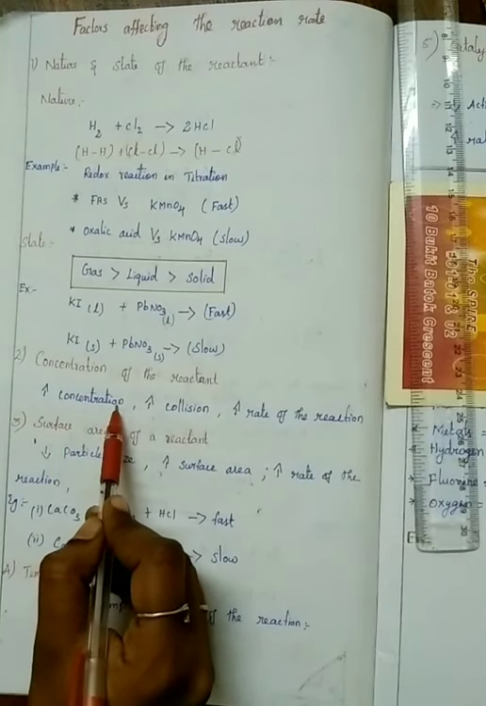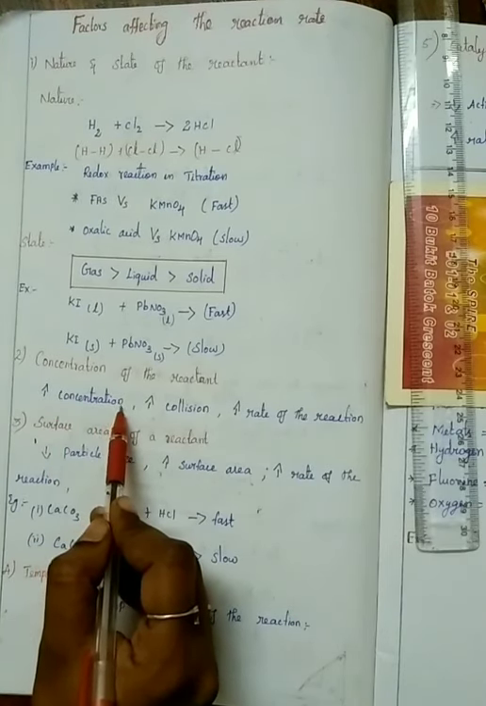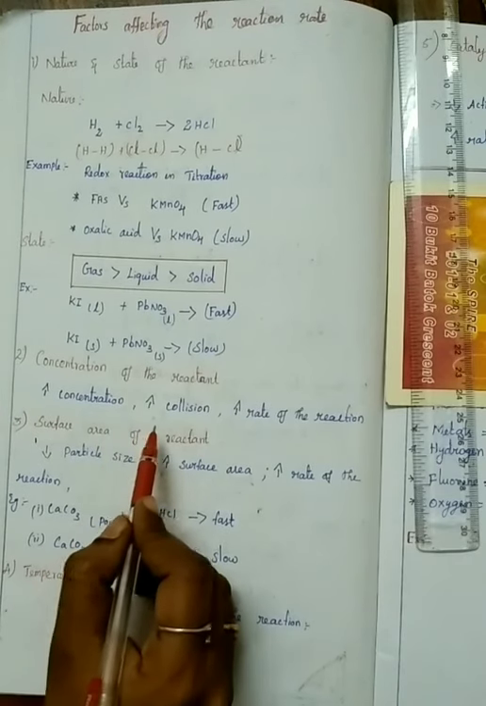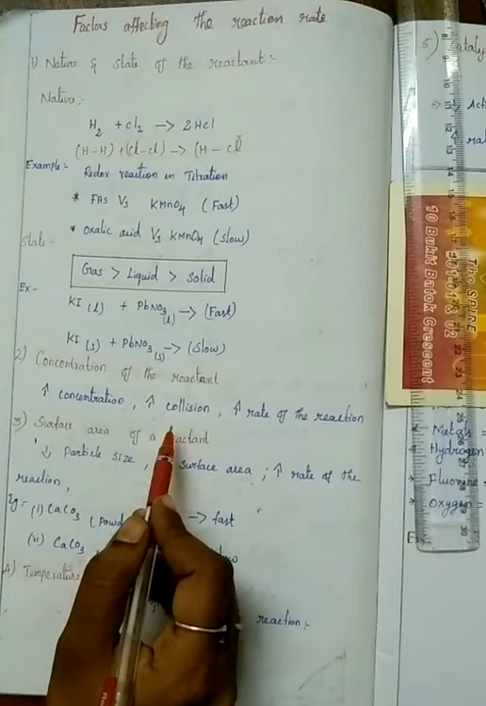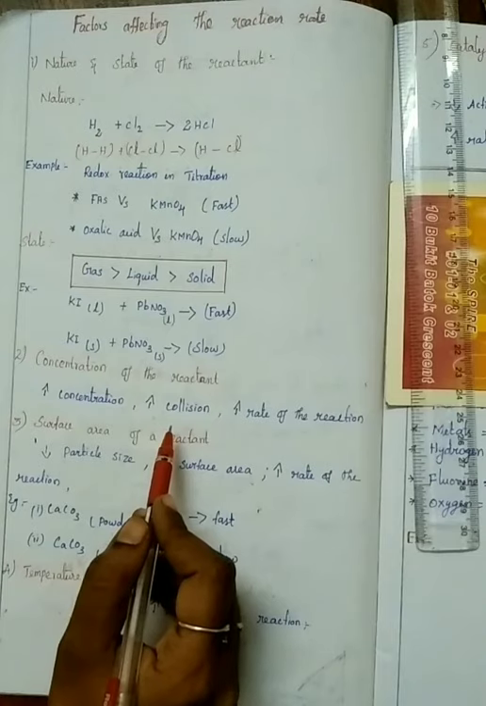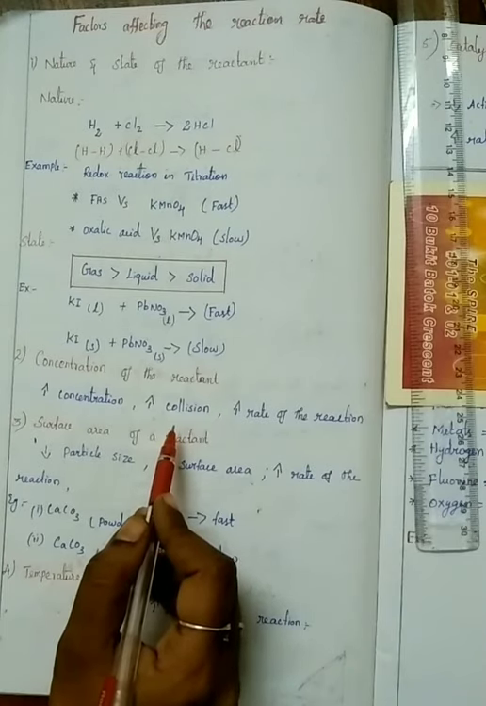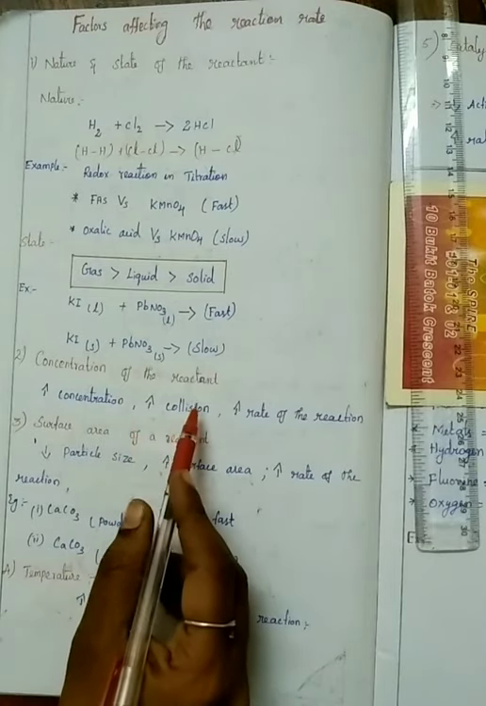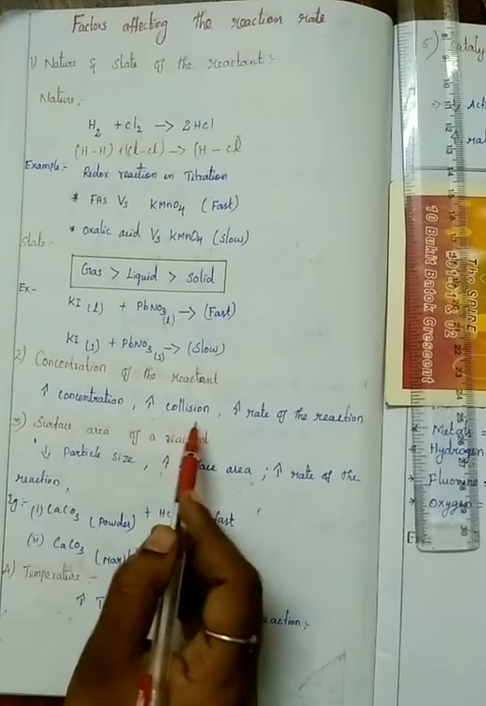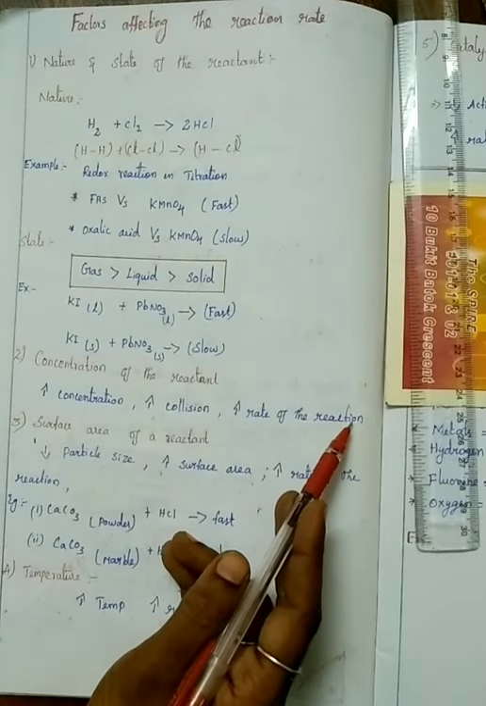Concentration means amount. For example, in one room, if you throw two balls, the chance of the two balls hitting is very low. But instead of two balls, if you put more than 100 balls, surely they will hit each other fast. So if the number of particles increases, collisions also increase. Because of collisions, the rate of the reaction also increases.